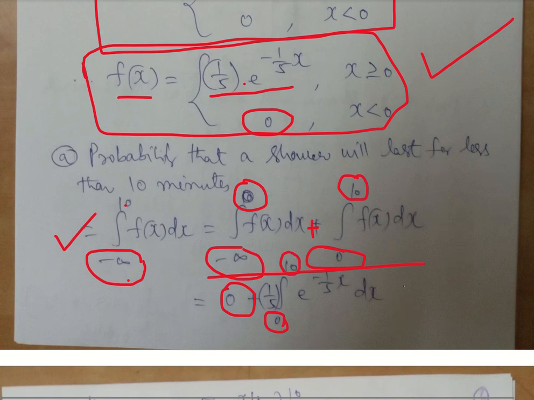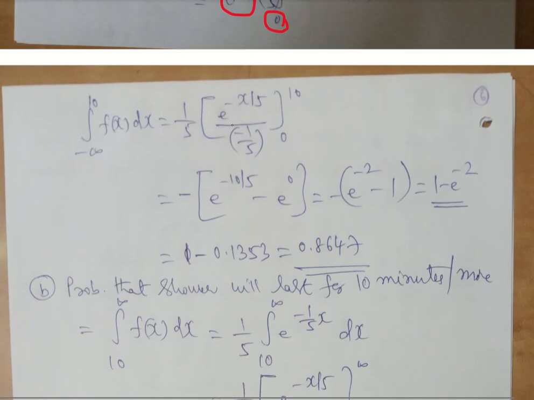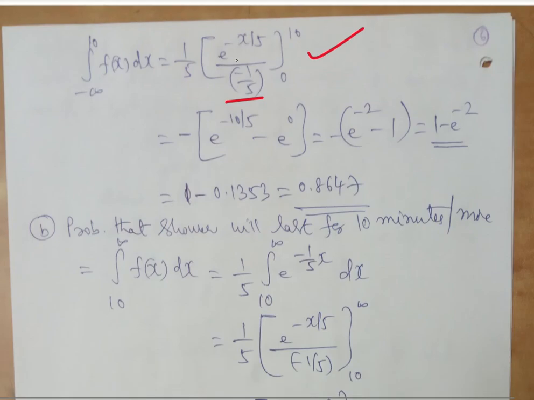So now we have to apply the integration formula. What is the integration of e power minus x? It is e power minus x divided by minus the coefficient. So minus 1 by 5 is the coefficient, and I will take that as it is. The limits are from 0 to 10, because it is a definite integral. Now we substitute: e power minus 10 by 5 minus e power 0, that is upper limit minus lower limit, and we get 1 minus e power minus 2.